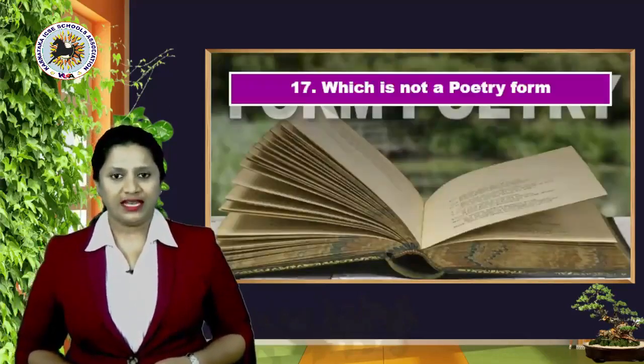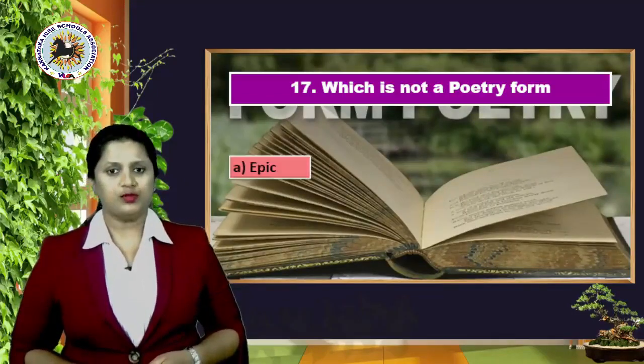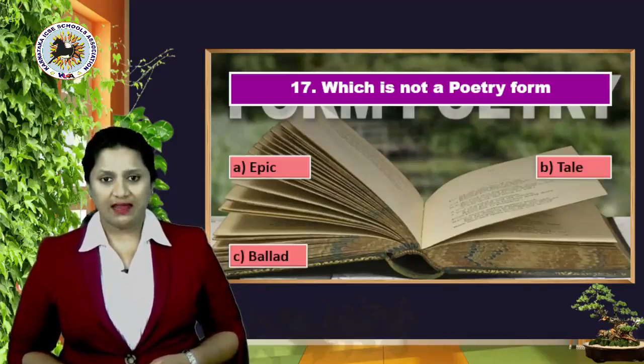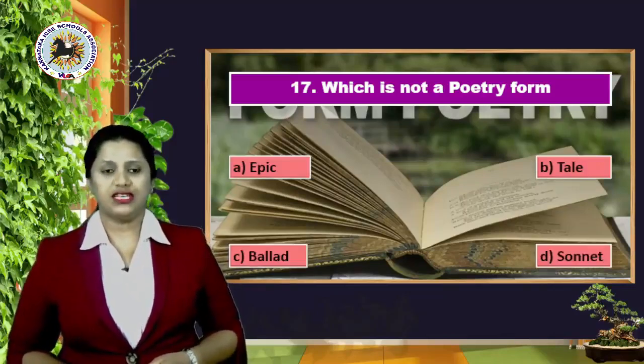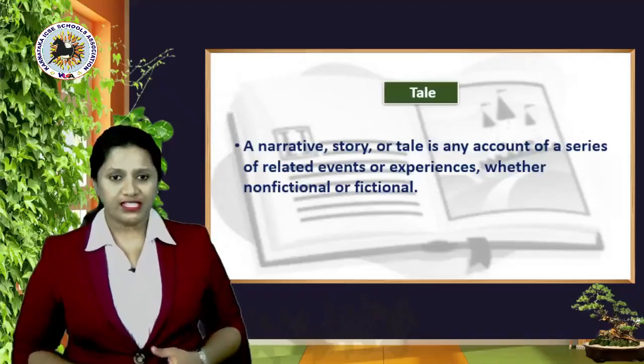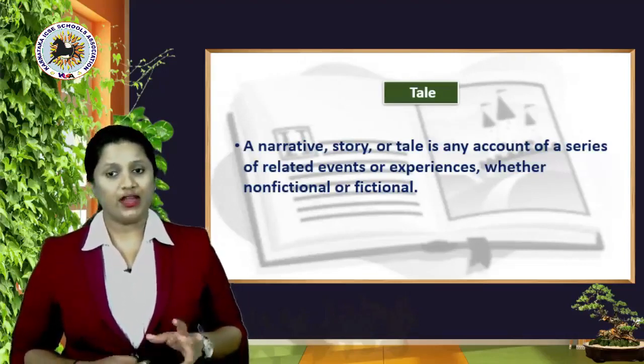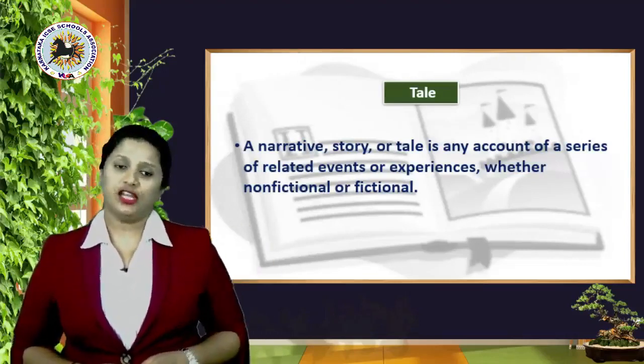Let's move to the next, that's the 17th question. Which is not a poetry form? Option A, epic, B, tale, C, ballad, or option D, sonnet. And the right answer here is option B, tale. Because a narrative story or tale is any account of a series of related events or experience, whether non-fictional or fictional.